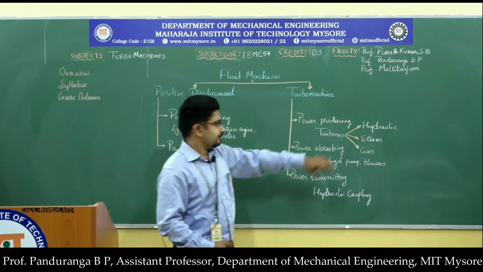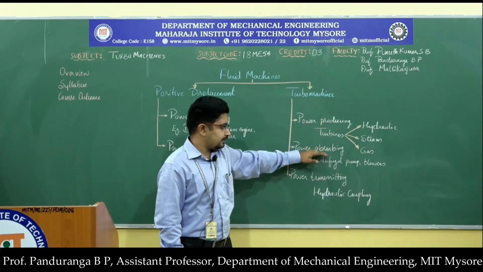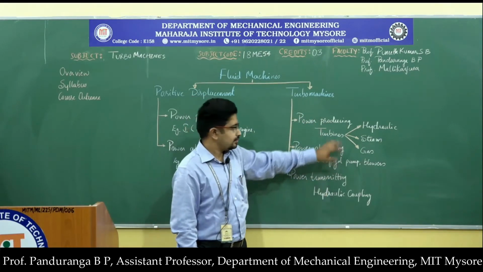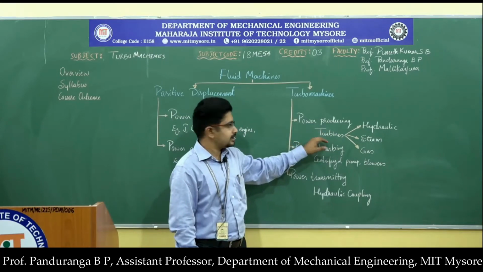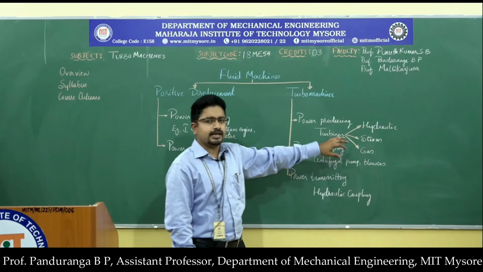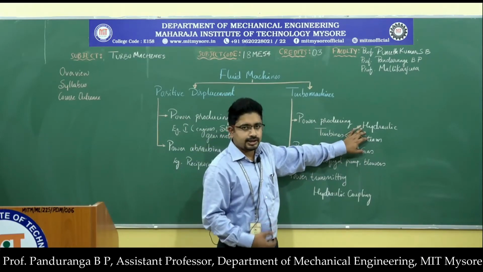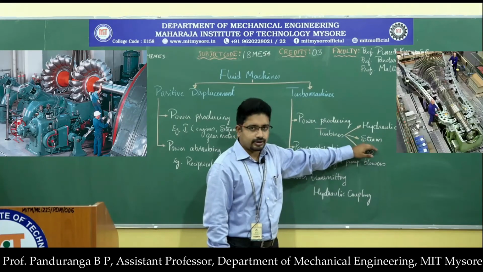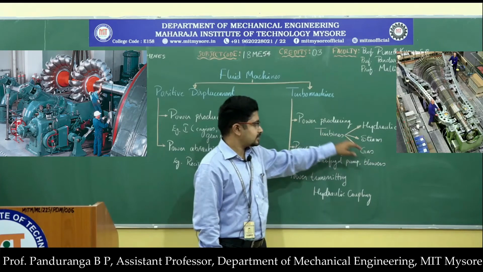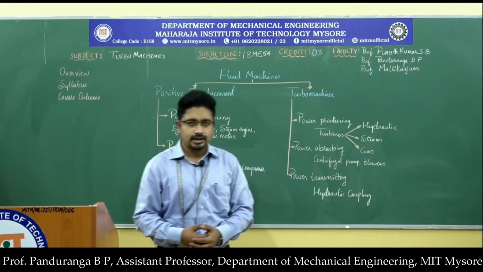So in turbo machines we have power producing, power absorbing and power transmitting. In the case of power producing turbo machines, the general name given for them is turbines. The major turbines are classified based on the working fluid. If it is water, then we call it a hydraulic turbine. If it is steam, then we call it a steam turbine, or if it is gas, then we call it a gas turbine. And also we have wind turbines.